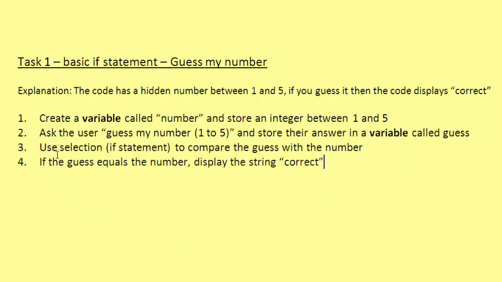Number 3, use selection to compare the guess with the number. If the guess equals the number, display the string correct. That's it. All right, have a go at that, and I'll give you the answer in 3, 2, 1.